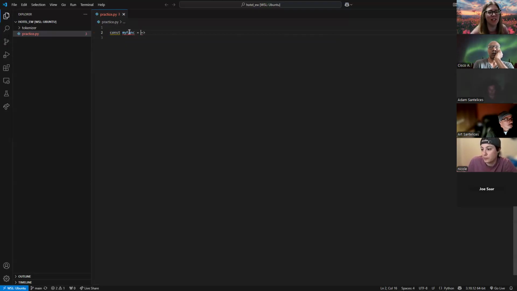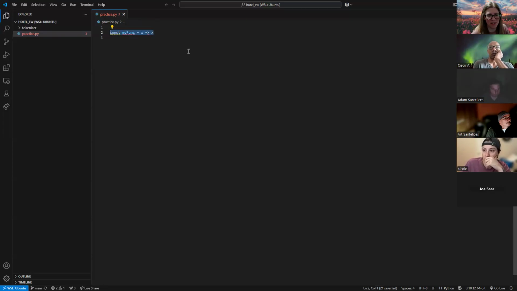And of course it's going to yell at me because we're in a Python file, so it's not understanding I'm writing JavaScript. So in an arrow function, we are defining a constant variable, and that's going to equal some sort of argument we're throwing in, our parameters, and then this is what we do to that argument. So that's the rough outline of how an arrow function works.